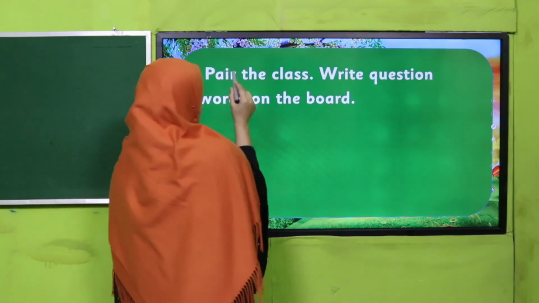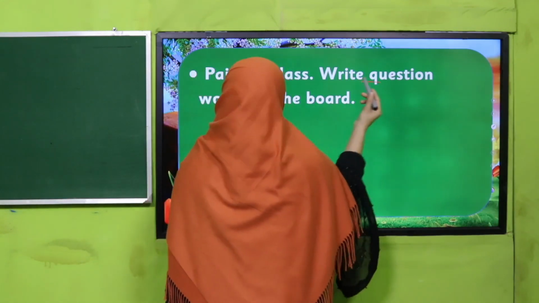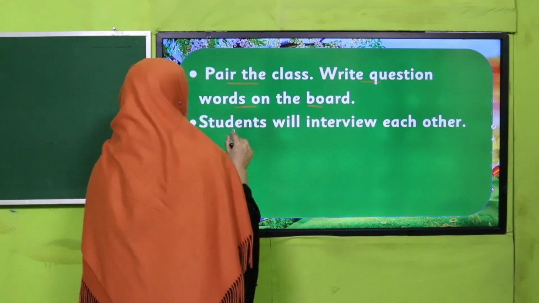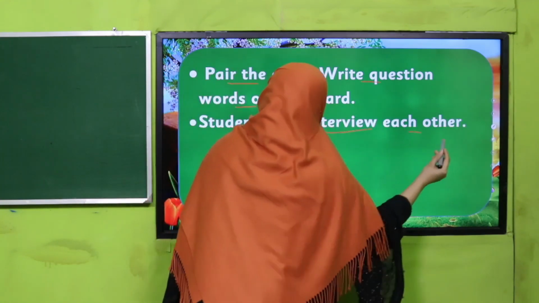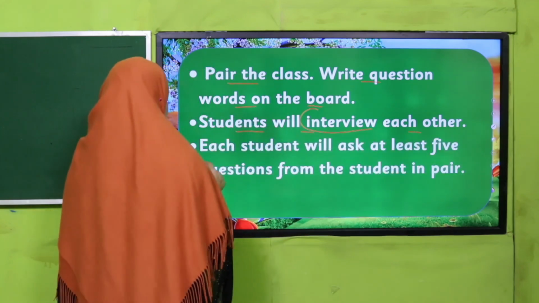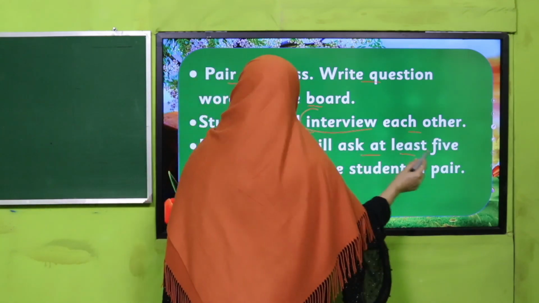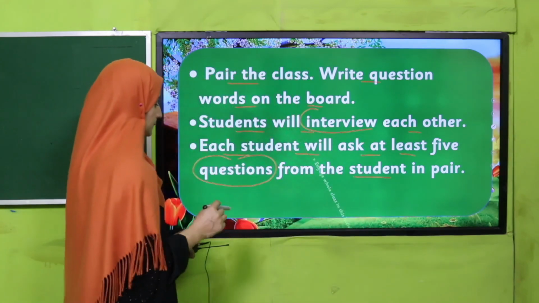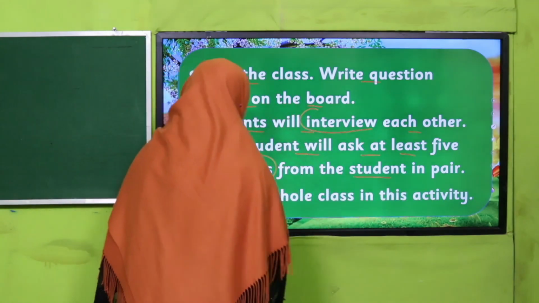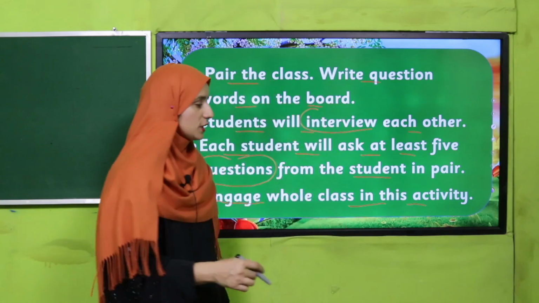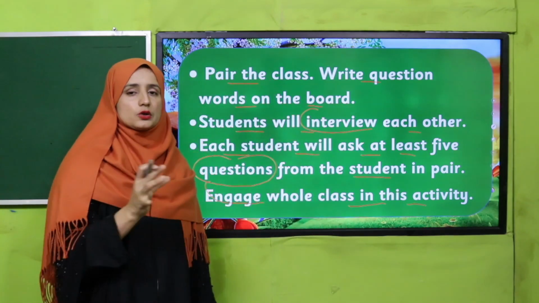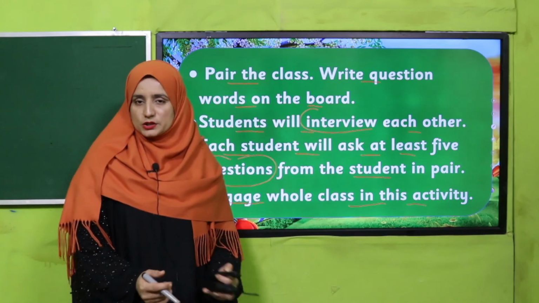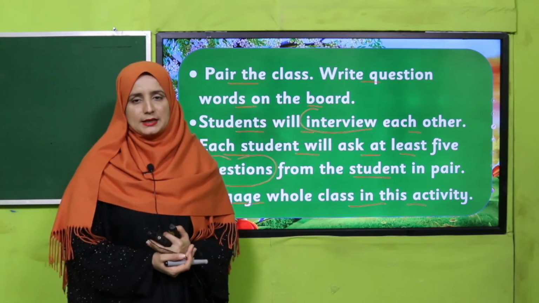So now we are going to perform an activity on what we have learned about WH questions. My dear teacher, you have to pair the class and write question words on the board. Next, students will interview each other. After interviewing, each student will ask at least 5 questions of their partner. Then you have to engage the whole class in this activity. In this way, they will use all question words. So my dear teachers, pause the video, do this activity in your class and then come back.